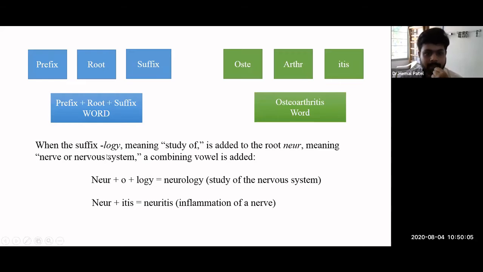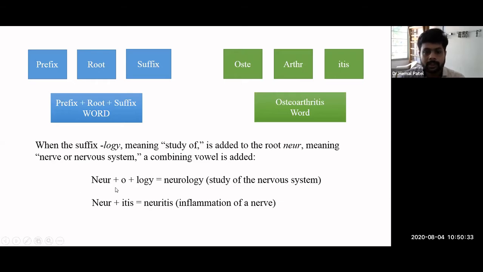For example, neurology. Neuro means related to the nervous system or any brain structure, and logy means a study of related structure, and O is the combining form. Here, logy is considered the suffix and neuro is the main root word.